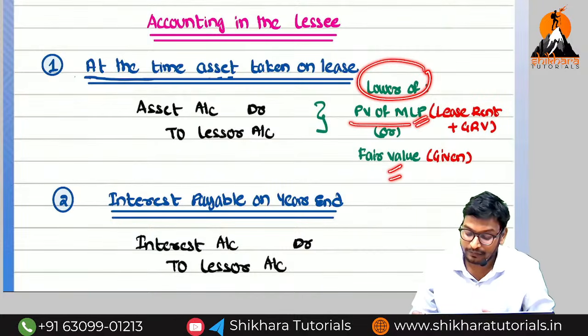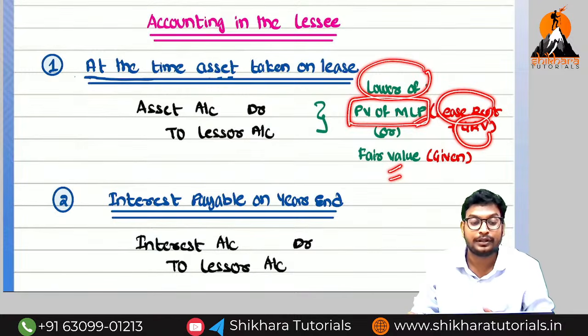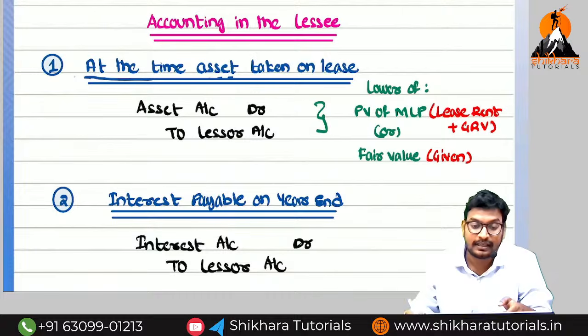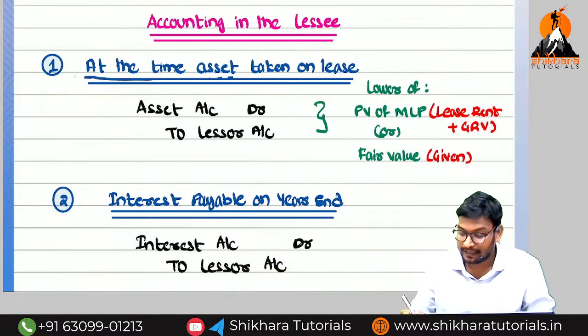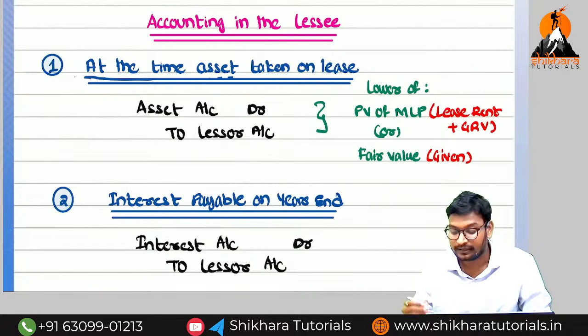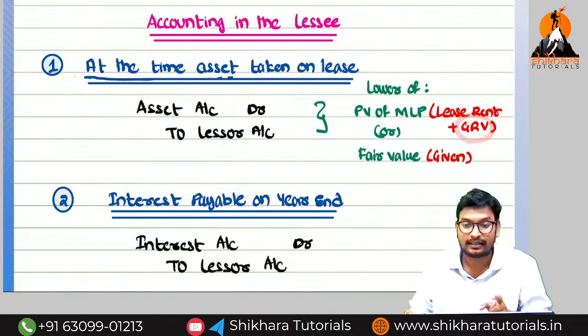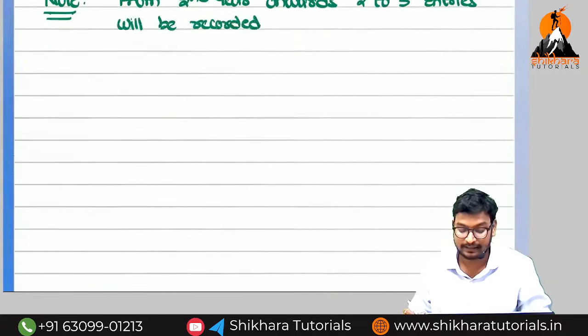So what is the meaning of minimum lease payments in the hands of lessee? Lease rent plus guaranteed residual value. This guaranteed residual value we are going to get only at the end of the year. Which year are we going to get the guaranteed residual value? First year, second year, third year, or last year? The residual value we are going to get only in the last year. This thing we need to consider only for the last year. So with this example, you will get more clarity.